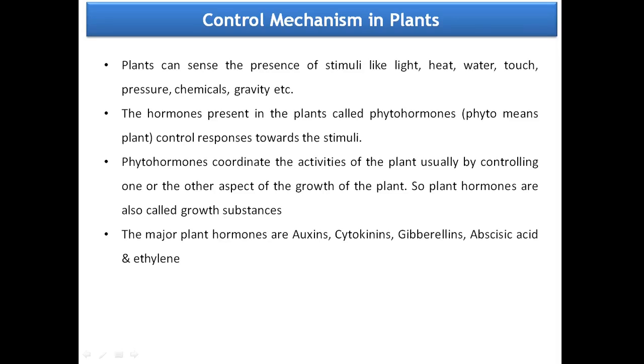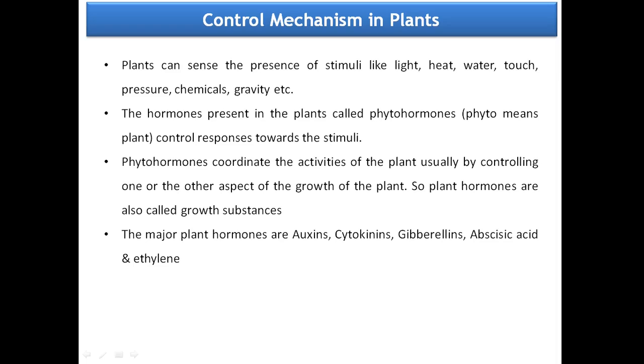Plants can sense the presence of different stimuli like light, pressure, gravity, heat, chemicals, water, touch, etc. by the action of chemicals called hormones. The hormones present in plants are called phytohormones.